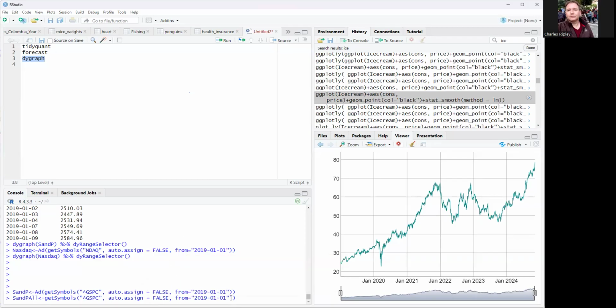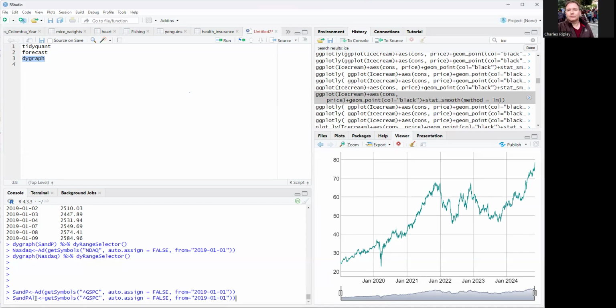Now, you can do from and to. I'm doing it from 2016-01-01, because that's when Trump originally won. So did the stock market, measured by the S&P 500, decrease when Sleepy Joe was elected?